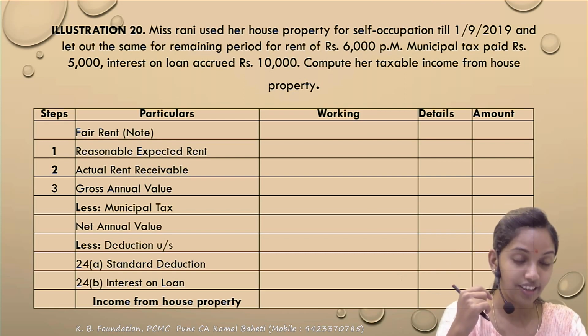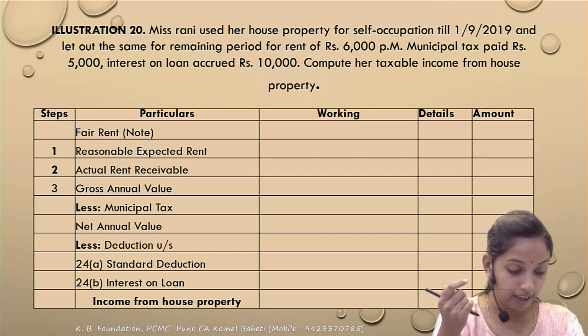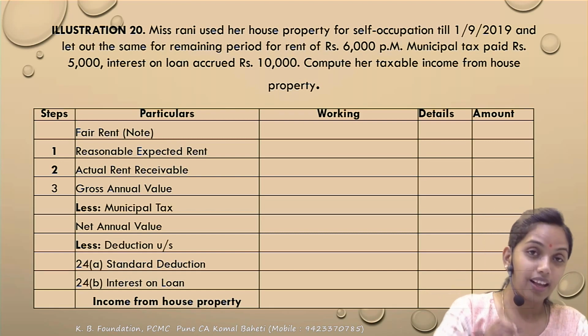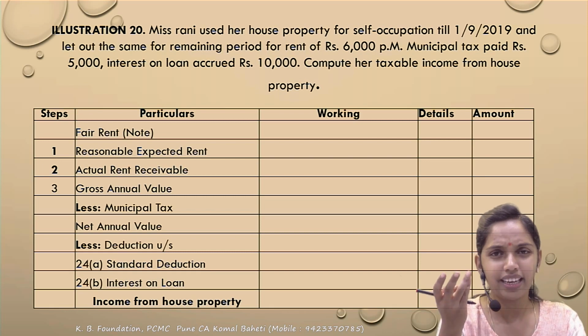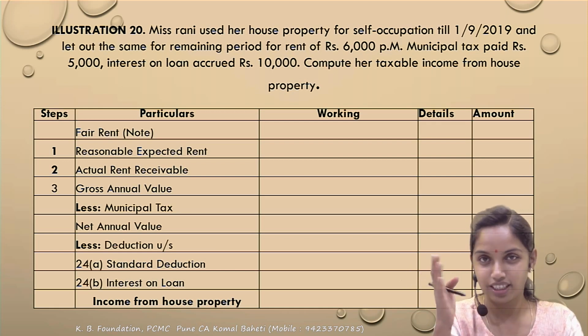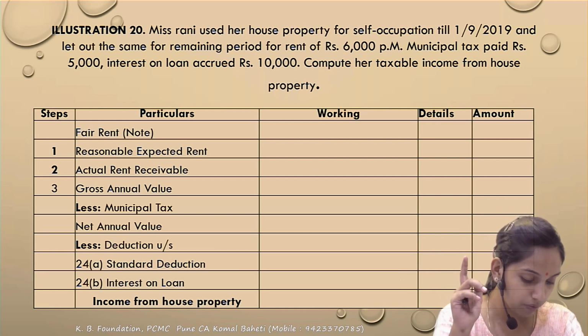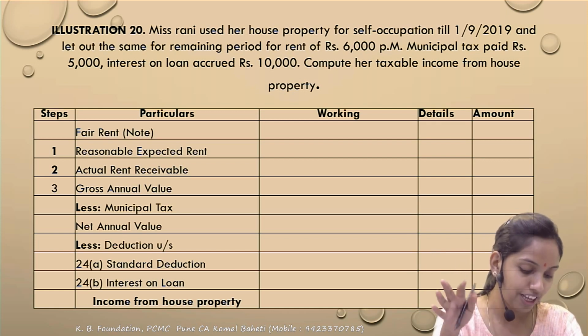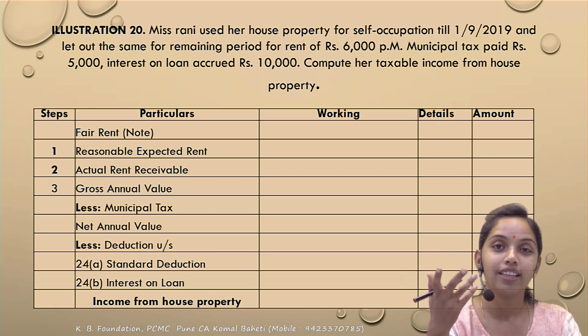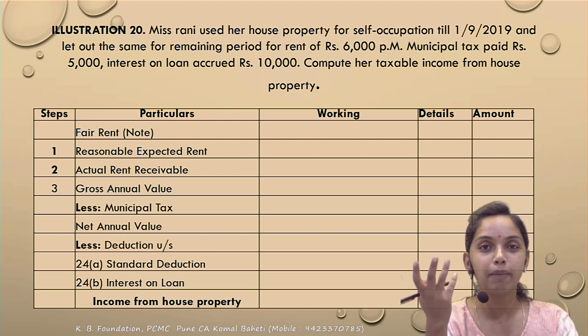In this question there is no vacancy loss, okay, but there is a small thing missing. How to calculate? First we calculate the GAV, then municipal taxes paid minus, then standard deduction at the rate of 30%, and then interest on borrowed capital. Correct? These are our fixed steps. In the GAV calculation, what do you want? You need a municipal value, but the municipal value has not been given. Correct? Then the municipal value is to be compared with the fair rent.